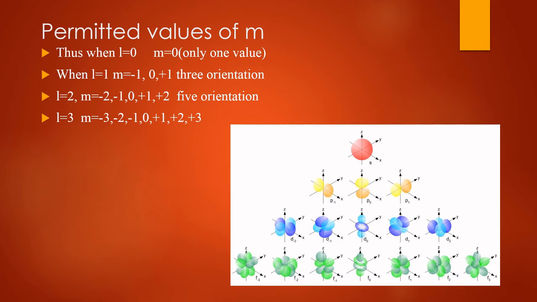Four of the d orbitals like dxy, dyz, dzx, dx square minus y square contain four lobes, while the fifth orbital dz square consists of only two lobes. This is the dz square containing only two lobes, but the rest are having four lobes. The lobes of dxy orbital, suppose this is a dxy orbital, lie between x and y axis.